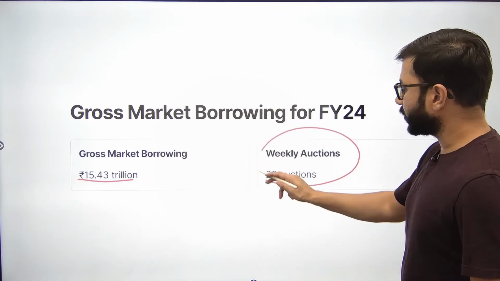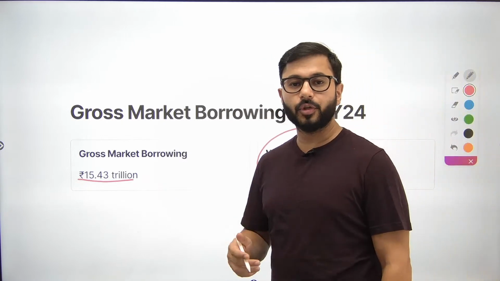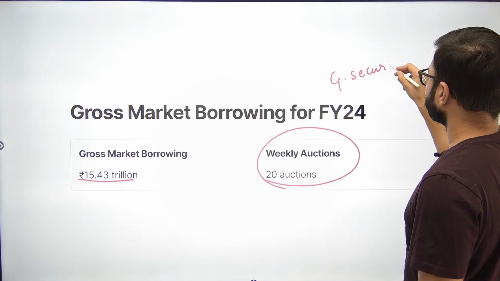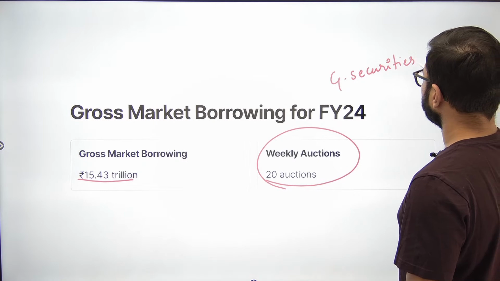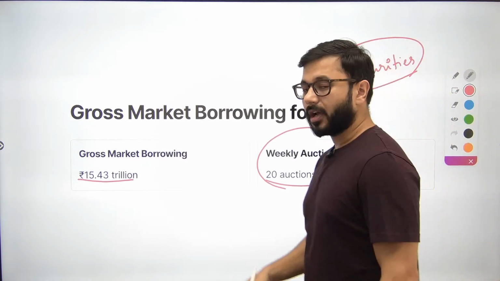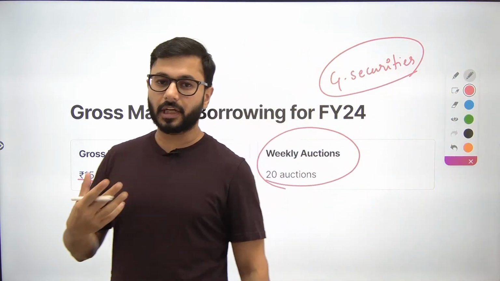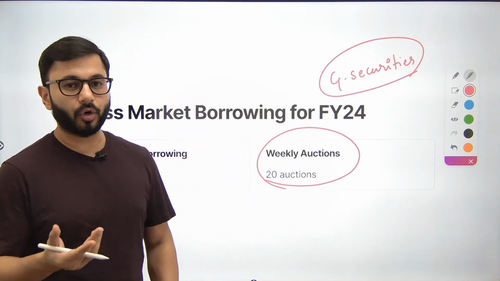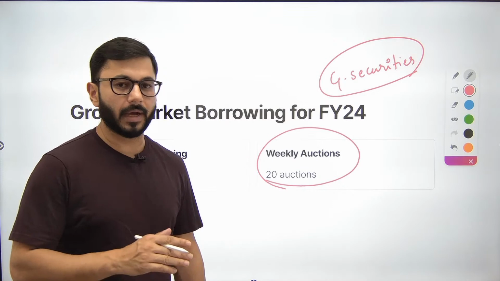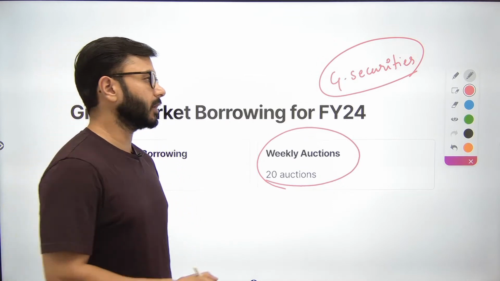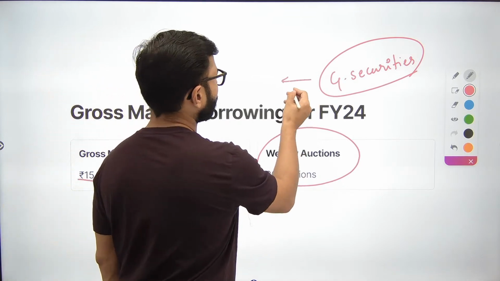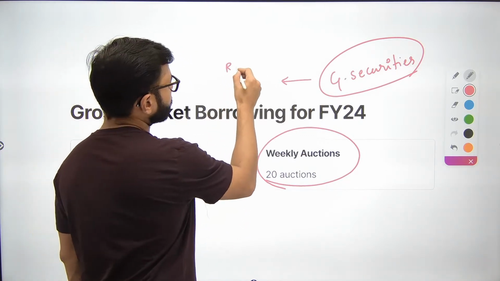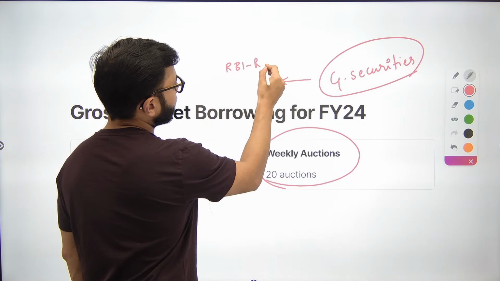So we are going to borrow through auctions. What are we going to auction? We are going to auction government securities. What are government securities? These are bonds or debentures that the government issues through RBI, through which they borrow money either from banks or directly from the people. When they borrow directly from the people, and now they can do that, it is called RBI Retail Direct.